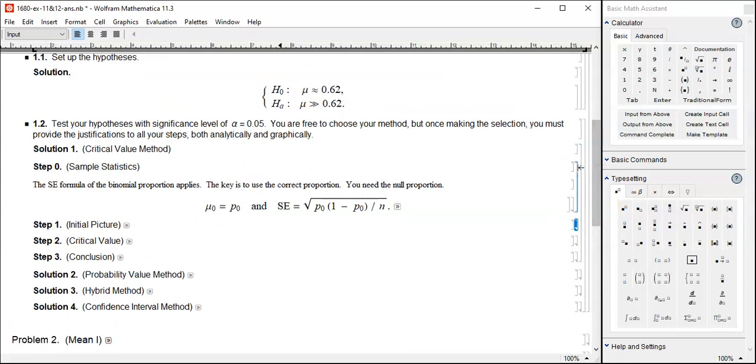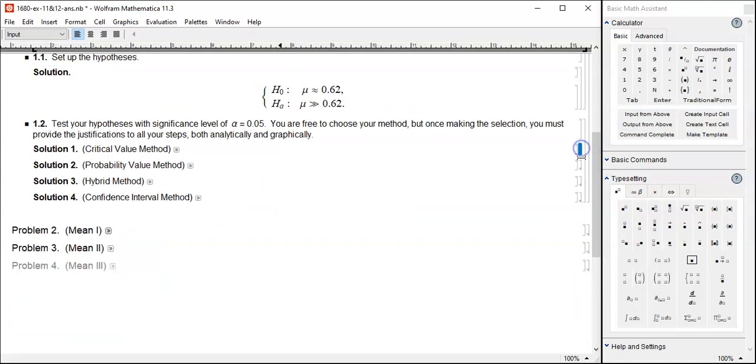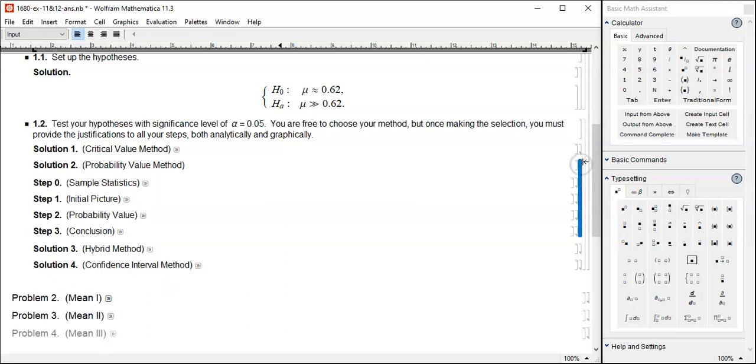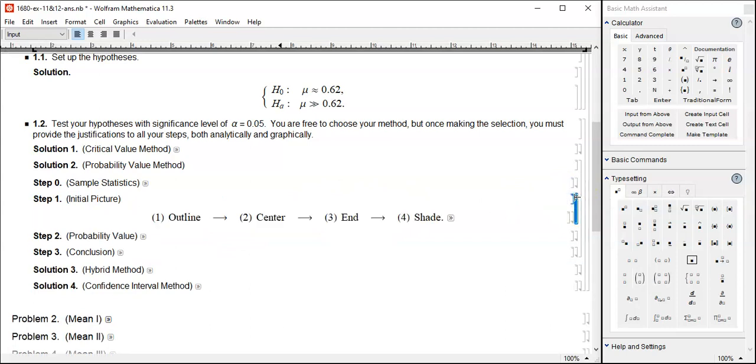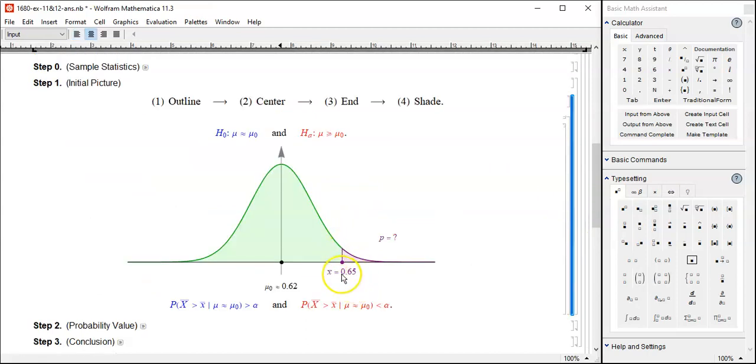Then you can choose another method called the p-value method, probability value method. It goes kind of like this. Same sample statistics, center and standard error, same formula. And here's the initial picture. Outline, center, and shade, but the end is a little bit different. You get the observed proportion here, and then find out the z-score with this, x bar minus center over SE, and then based upon that z-score, I can find out this probability P from the z-table.